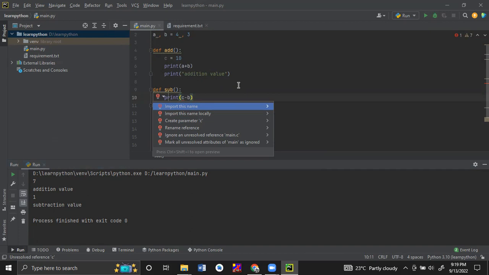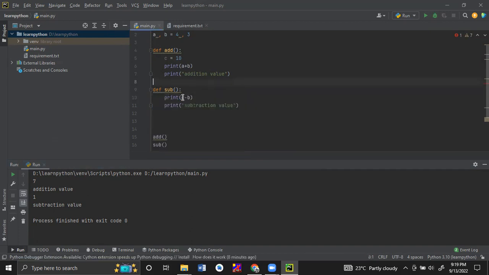I think Harun has used this in C# or Java. Yes, same type. So now this is the local variable, that's why I am not able to use it in this method. As A and B are global variables for this file, I am able to access A and B in this addition method as well as the subtraction method.